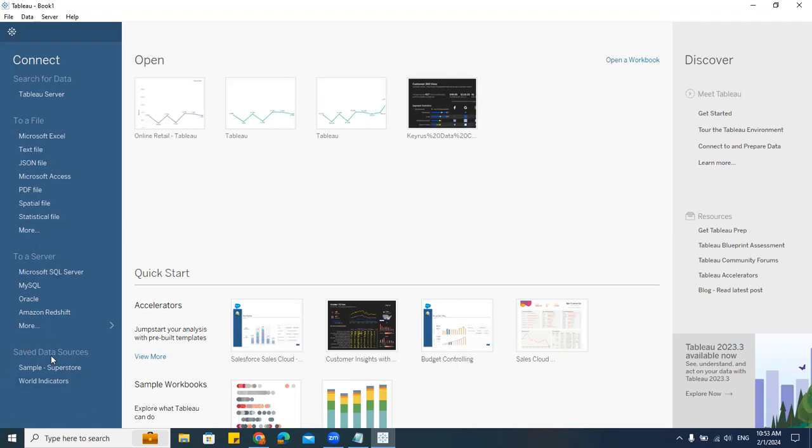Now here what we have, say, sample superstore or world indicators. These are two samples given by Tableau itself, and you can use them for your learning. Now, people, this is what I'm using for Power BI as well. Why? Because when we started this data science package, many of them were learning Excel, and we are still doing Excel with different examples because you have to show many examples. But slowly we are trying to get one centralized database right from Excel till Python also. We are actually planning that.